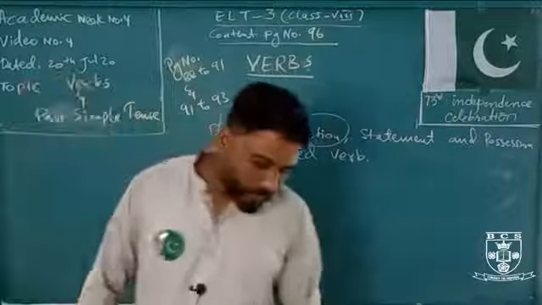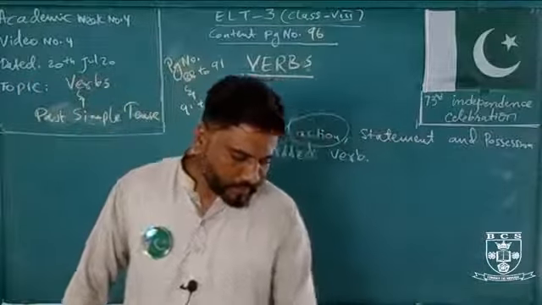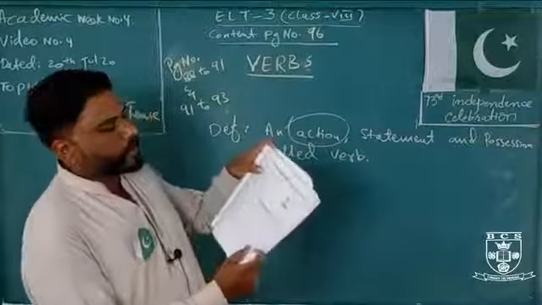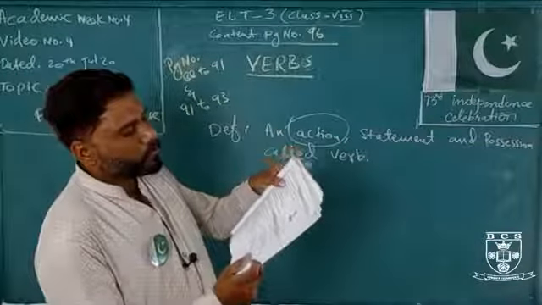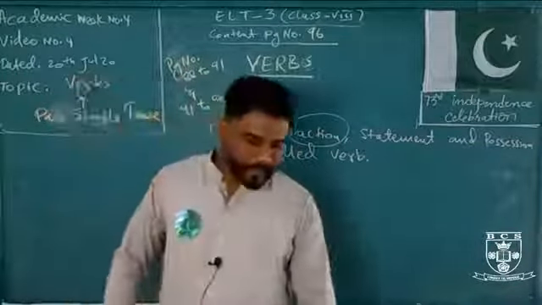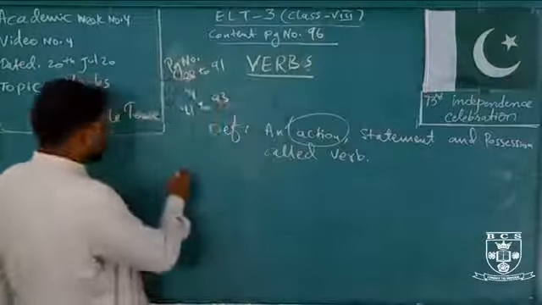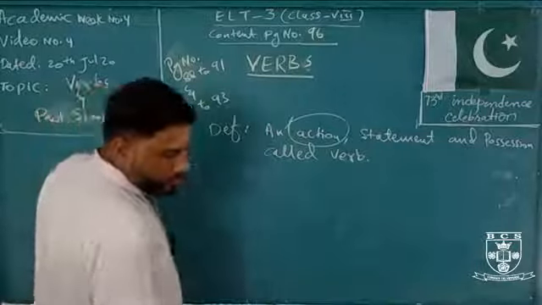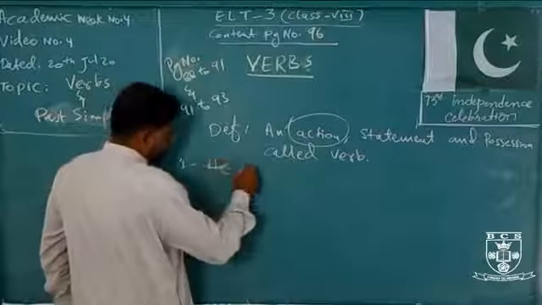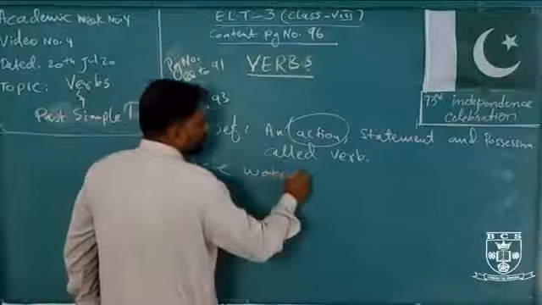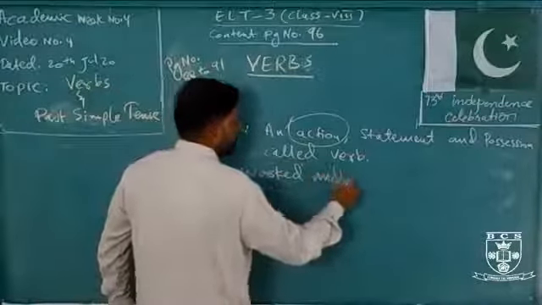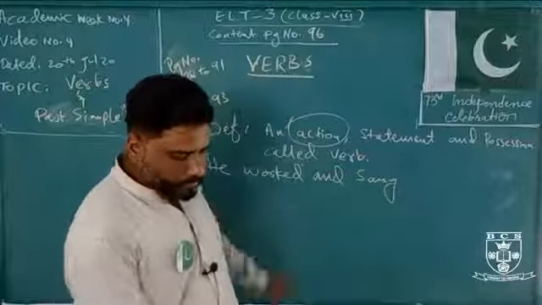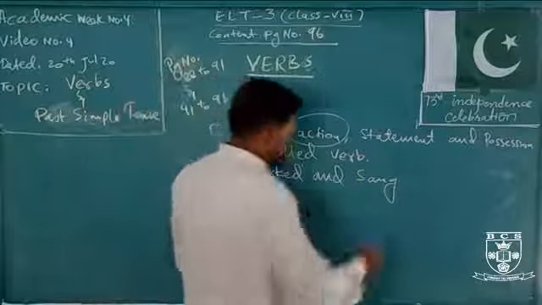Then exercise number 4. Pick out the verbs in the following sentences. It is also the same exercise. Question number 1 is there. He worked and sang from morning to night. Okay. There are 2 verbs given in that. I'm just putting down the sentence here. Okay. He worked and sang. The second form of the verb used.